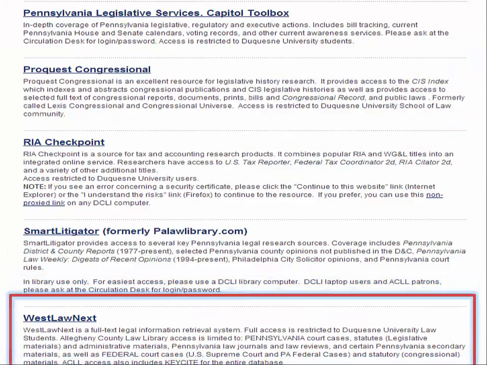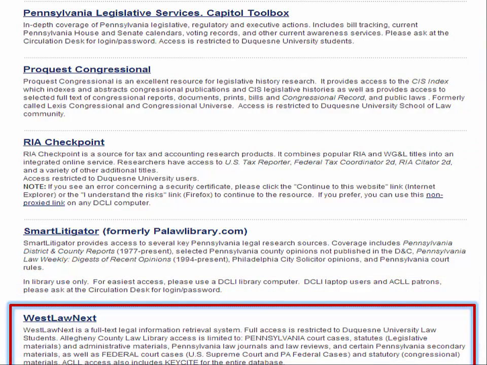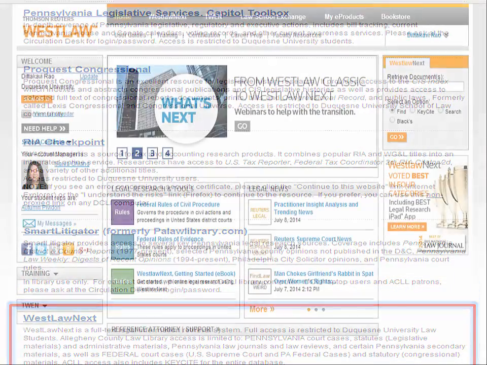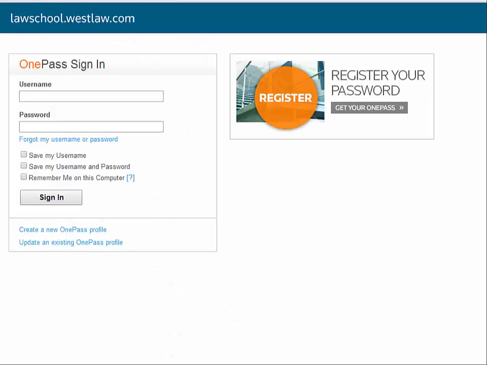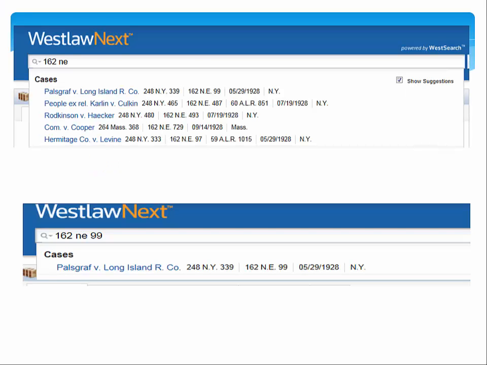Scroll down to WestLaw Next and click on the WestLaw Next link. On the WestLaw homepage, click on the WestLaw Next tab at the top. On the Sign In page, type in your username and password and then click on the Sign In. This is also where you could bookmark the page for easy sign-in later.